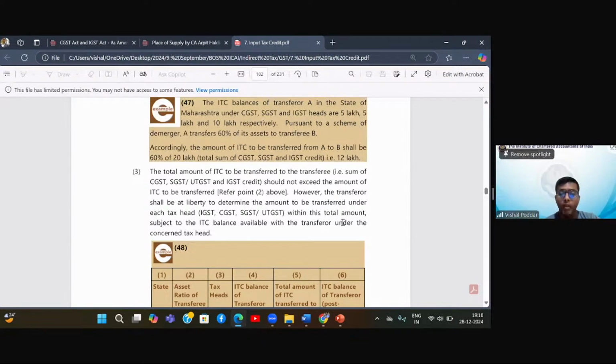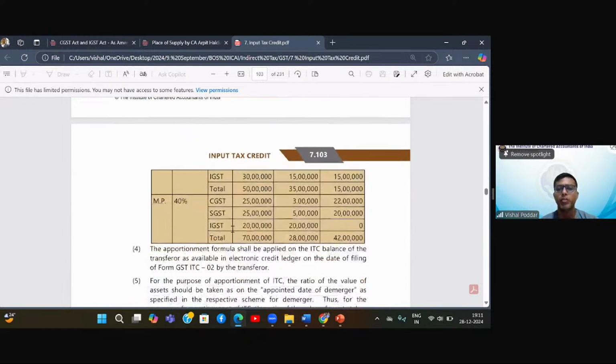It means it is not necessary that you will give each ITC, that is C, S, I, in the same ratio. The transferor shall be at liberty to determine the amount to be transferred under each tax head within the total amount, subject to the ITC balance available under each head. I hope this point is clear to everyone.